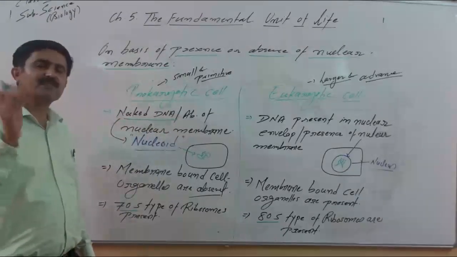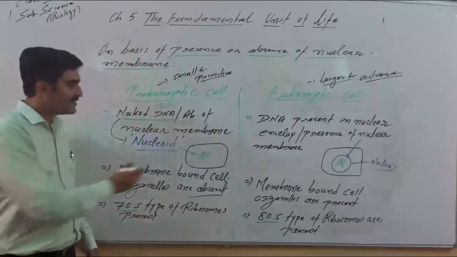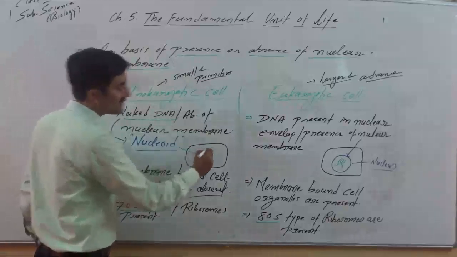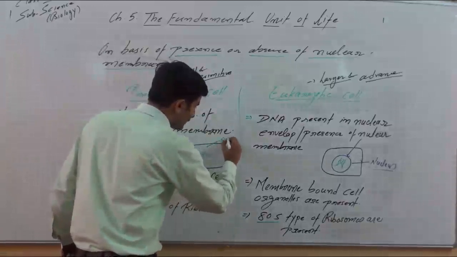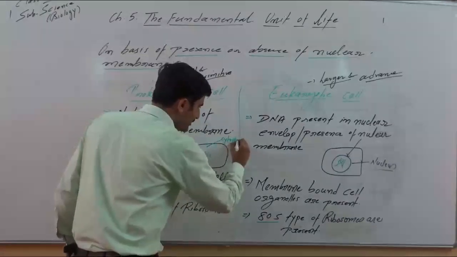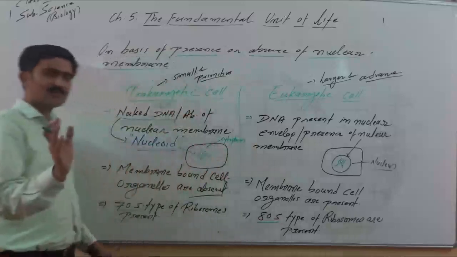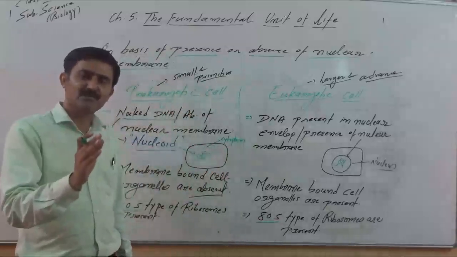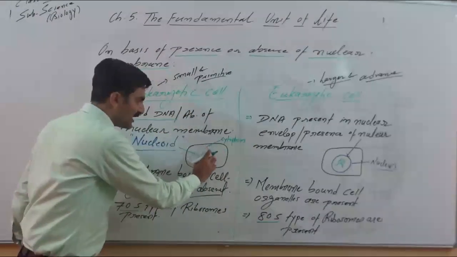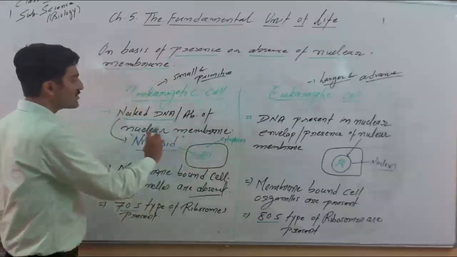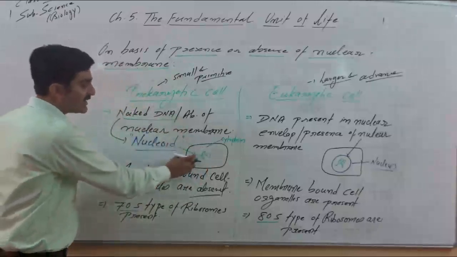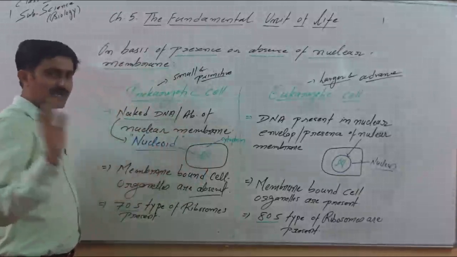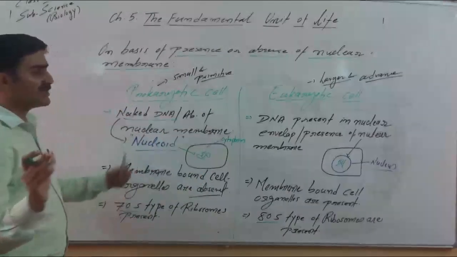There is no separation of cytoplasm and nucleoplasm, so there is no nuclear membrane. This is the most important point: absence of nuclear membrane. And this naked DNA or genetic material is called nucleoid. So for the naked DNA of a prokaryotic cell, we use the word nucleoid.